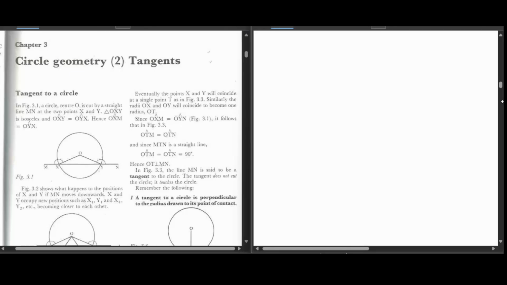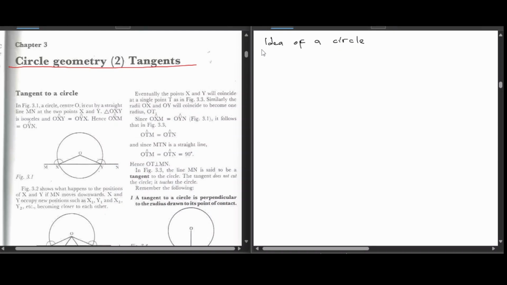Good day, good people. In today's lesson, we continue with circle geometry, but we are focused on tangents. So those who are following us on our course reader, we are using New General Mathematics Book 4. Before we go into the lesson, I want to start by discussing the idea of a circle.